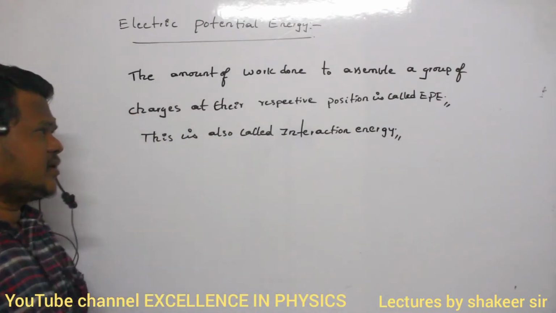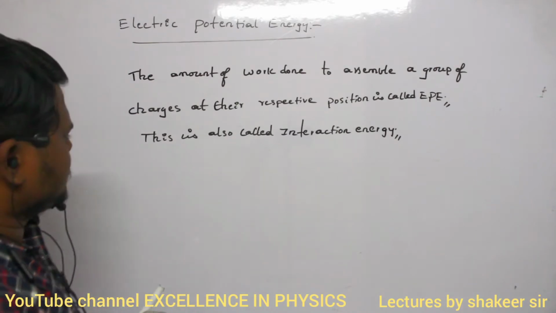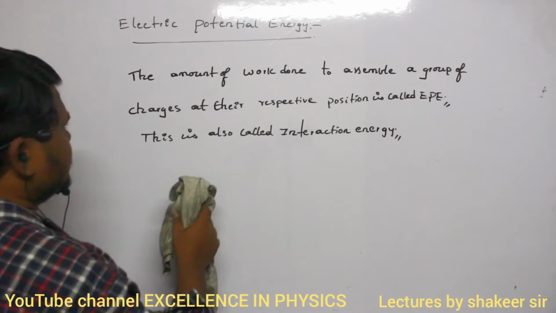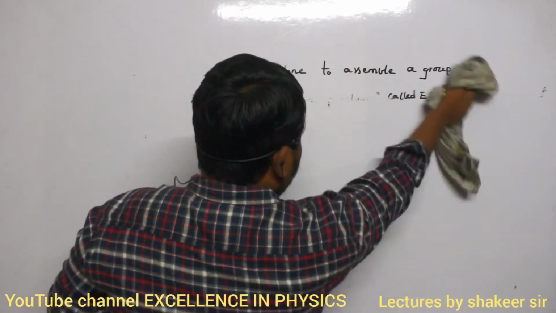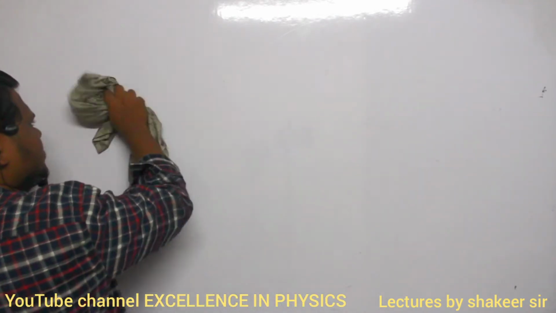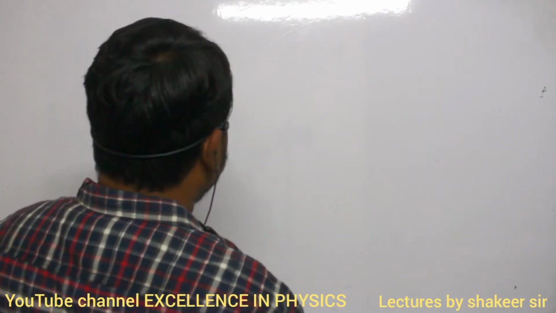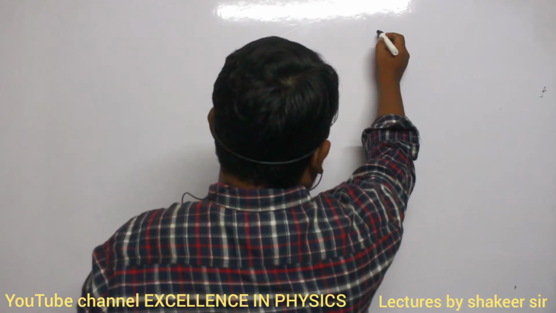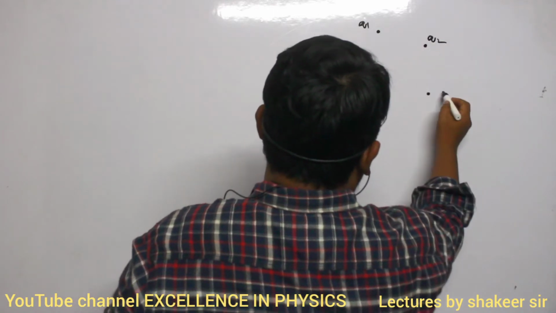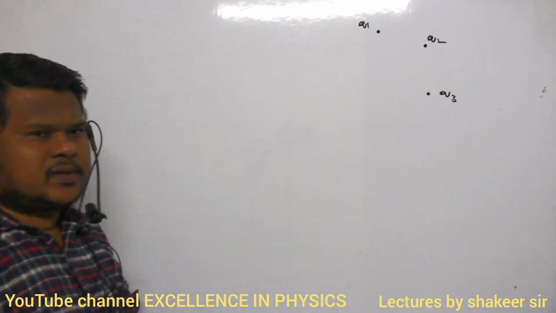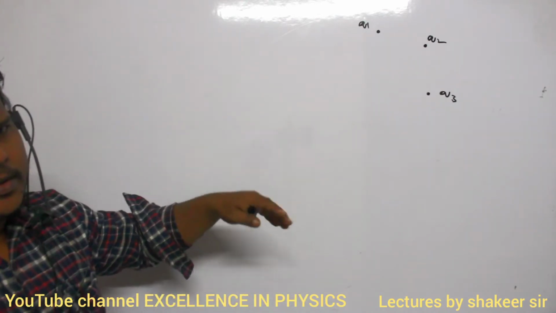Now let us try to understand the meaning of the statements which we have written. See, for example, let us consider there are a group of charges which are present at infinity. First of all, let us take three charges. Consider this is 1, this is 2, and this is the third charge. This is Q1, this is Q2, and this one is Q3. Clear? They are present at infinite separation.